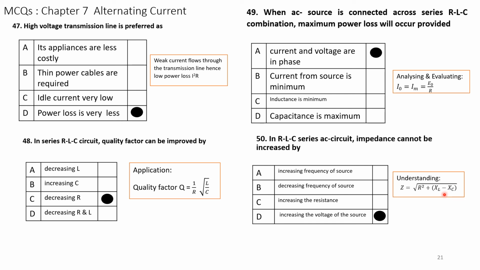Impedance is not a function of voltage. If you increase the voltage, there won't be an increase of impedance. This is the meaning. Please read the question once again: impedance cannot be increased by increasing the voltage of the source.